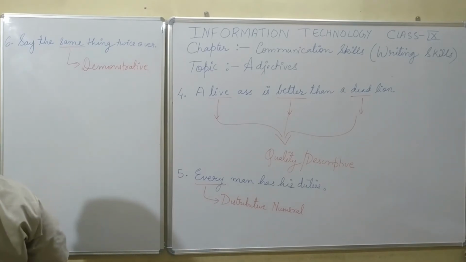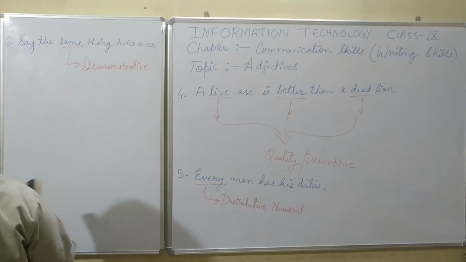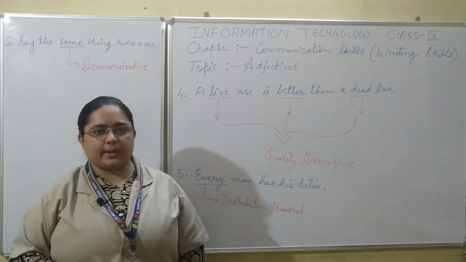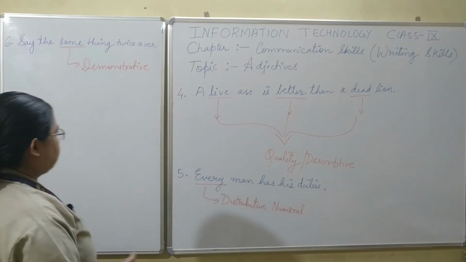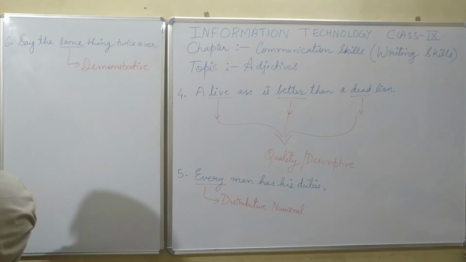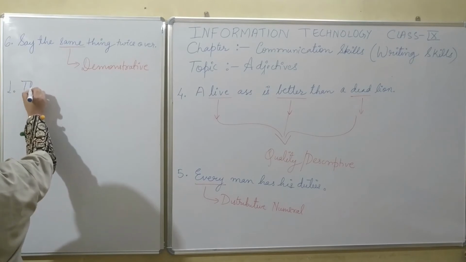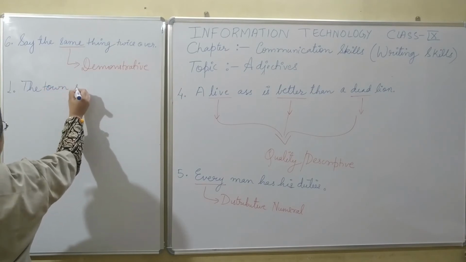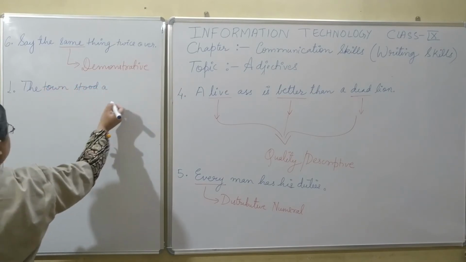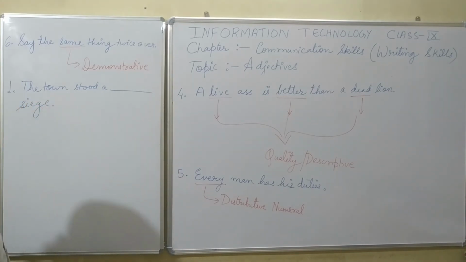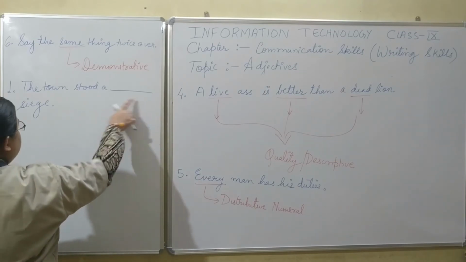Next we are going to see supply suitable adjectives. So let us do that. So we are going to see the next type of question, that is supply suitable adjectives. So number 1, the town stood a dash siege. So you can see the town stood a dash siege.